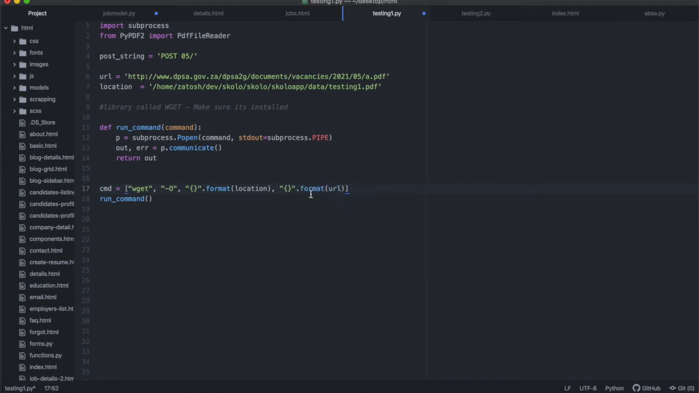All right, so basically this is going to take wget, and then it's going to take the location and whatever all in one line, and then it's going to hopefully download this file for me.